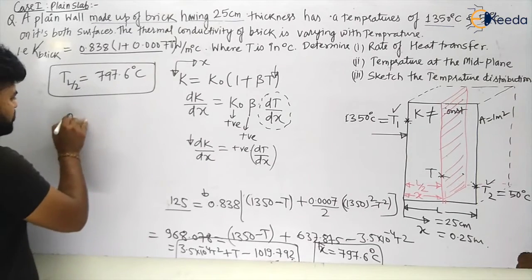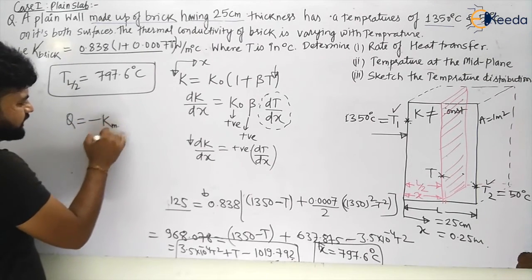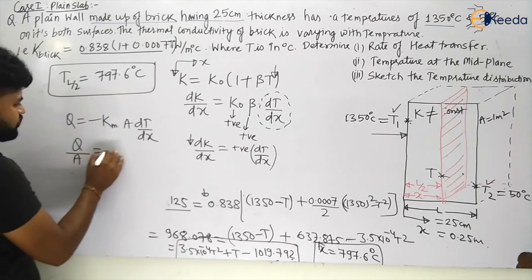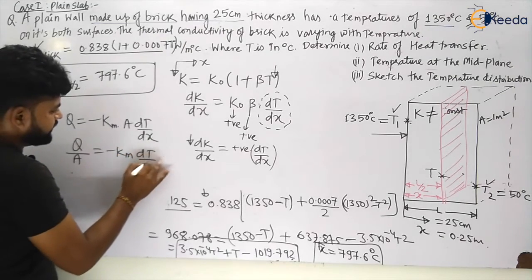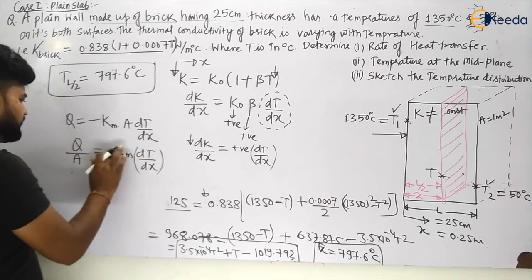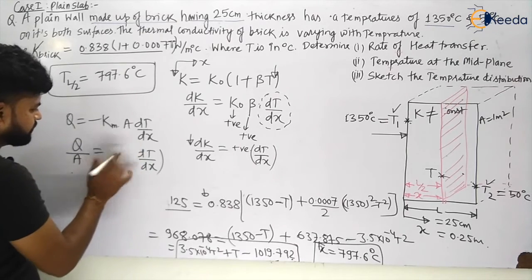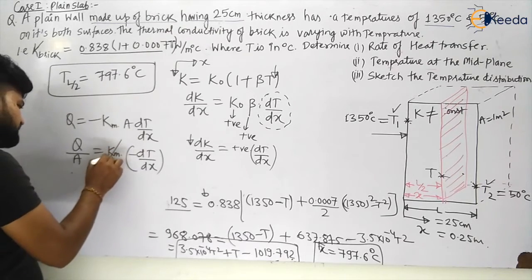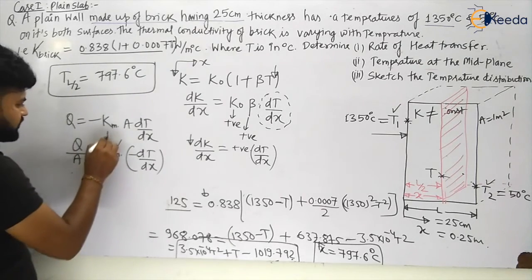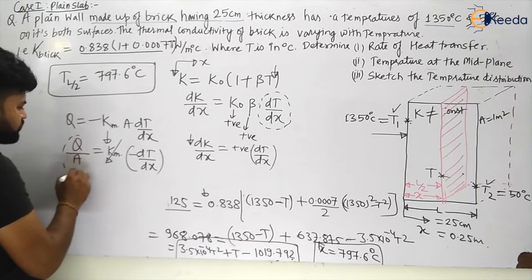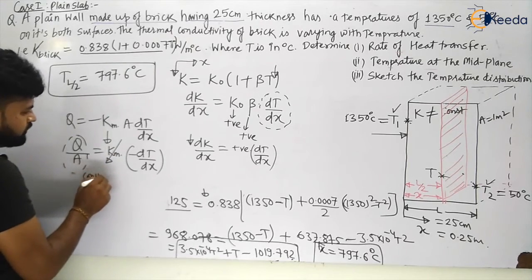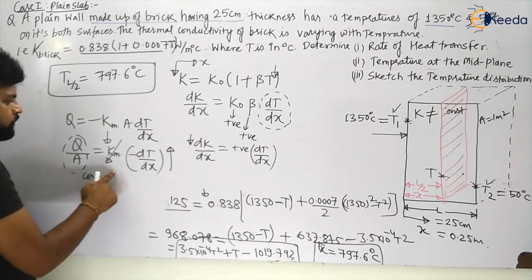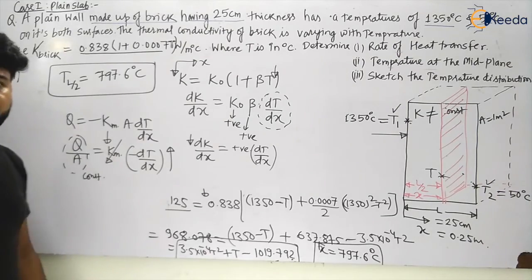So if I say Q is equal to minus K A dt by dx, I am taking area this side, so Q by A is equal to minus Km into dt by dx. So let us take minus this side with this, that is, let us say Km. So when conductivity is decreasing, that means to have this thing constant, this value should increase. Which value? Your dt by dx value should increase, my dear students.